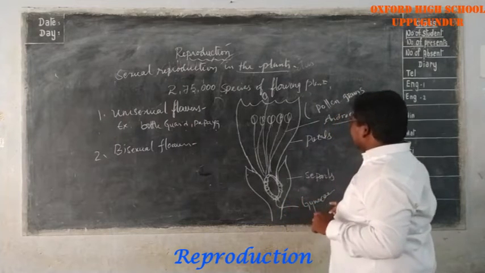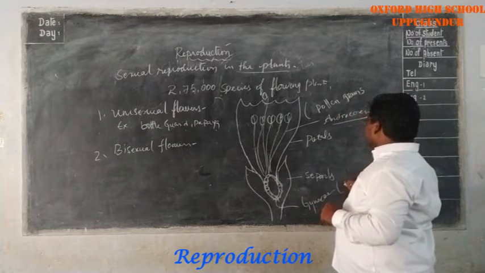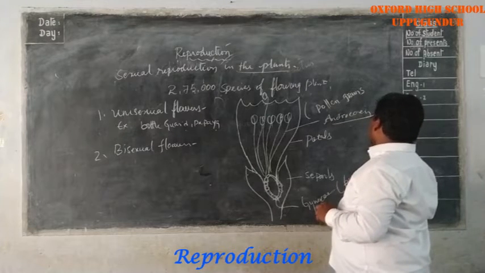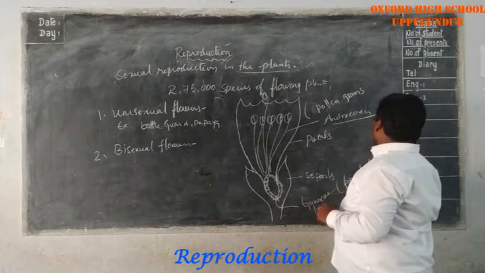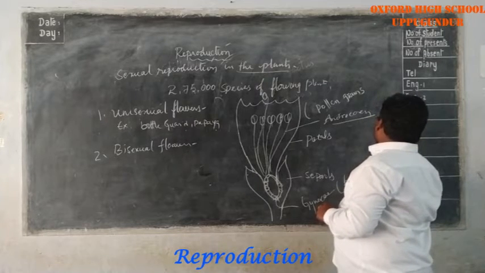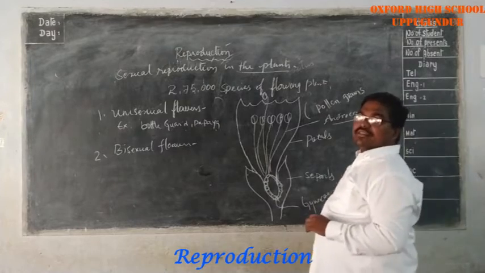The gynoecium is the female portion, whose female sex cells, called ovules, are produced in the ovaries.